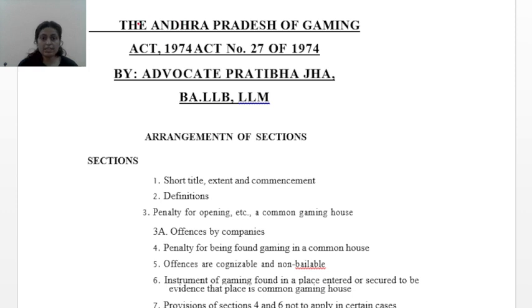So today we will be covering the Andhra Pradesh Gaming Act, which is Act number 27 of 1974. This is a very small act.